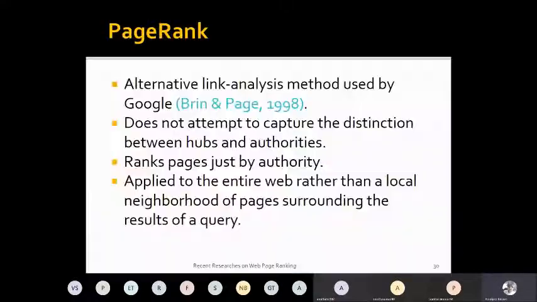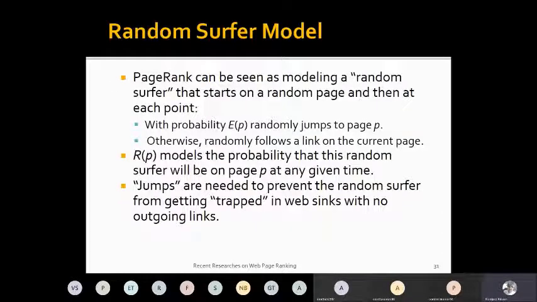So what is the specialty of this PageRank algorithm? It is an alternative link analysis method; it doesn't attempt to capture the distinction between hubs and authorities. It is simpler, ranks pages just by authority, and applies to the entire web rather than a local neighborhood of pages. We will understand what the fourth point means in the next slide maybe. So PageRank is built upon the idea of a random surfer model.